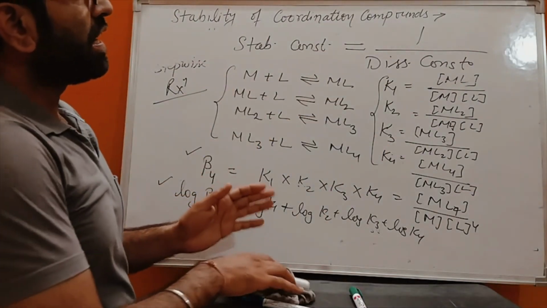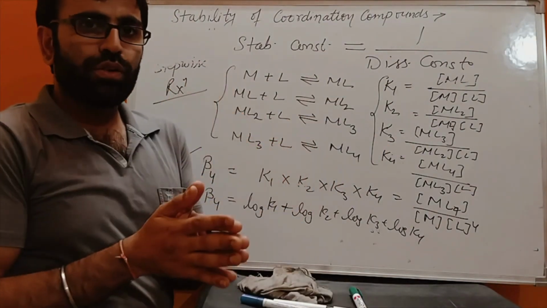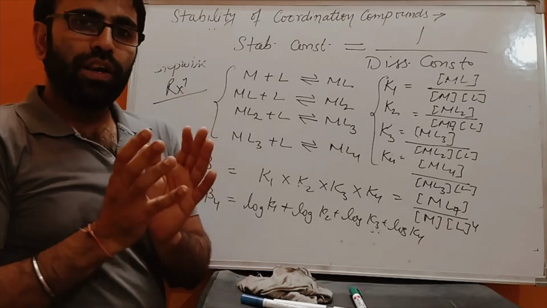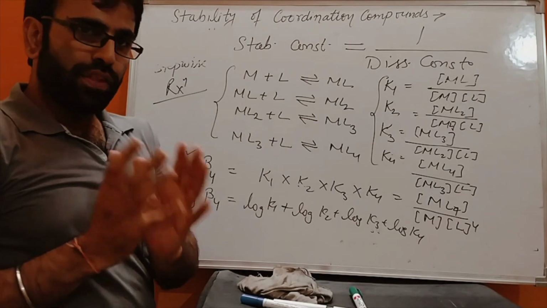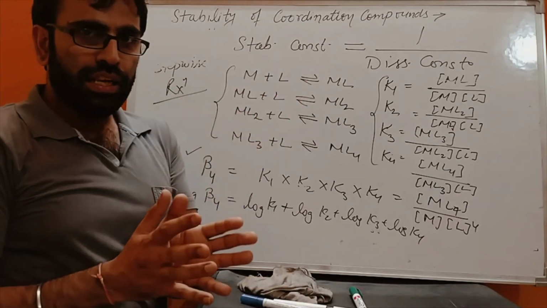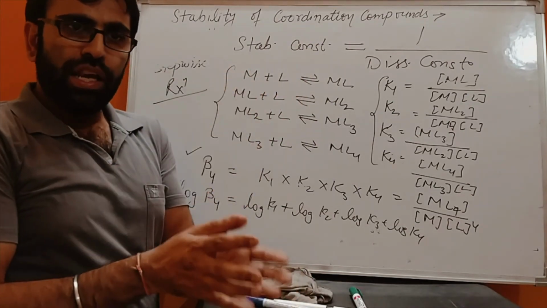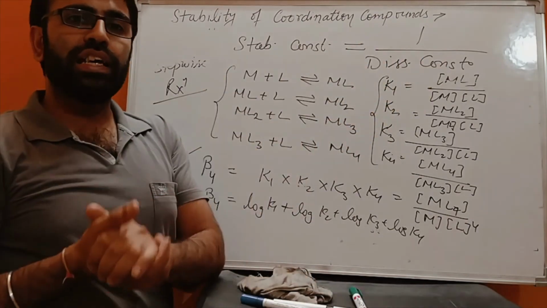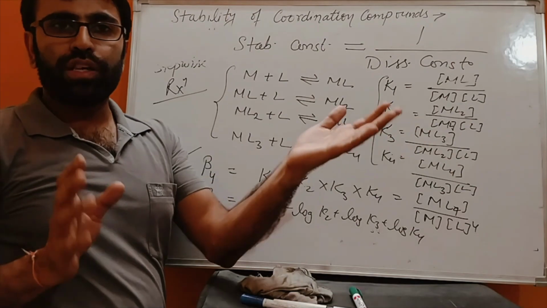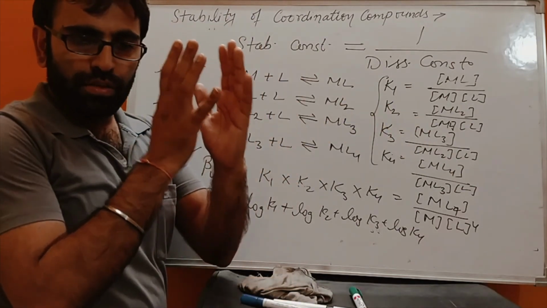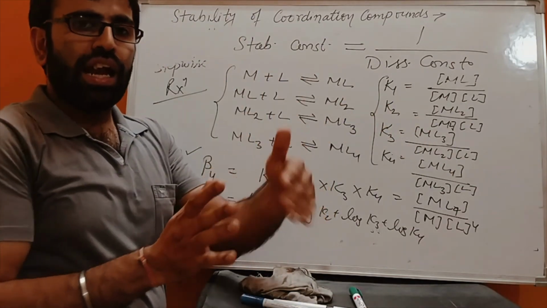In aqueous solution, the stability of a coordination compound depends on its stability constant. If the value of the stability constant is high, that compound is highly stable. If the value of the dissociation constant is high, that coordination compound dissociates into its ions to give its central metal atom or ion and the ligand.